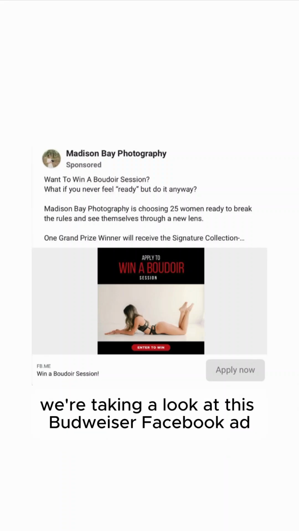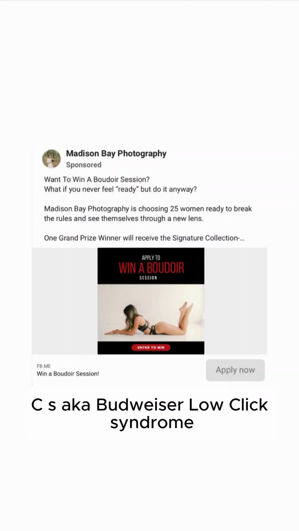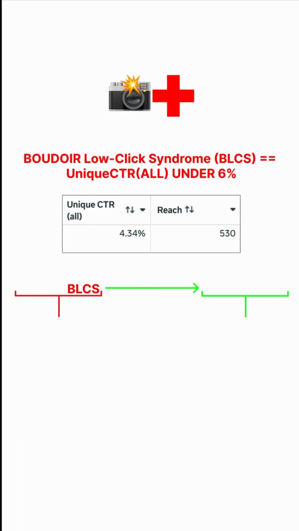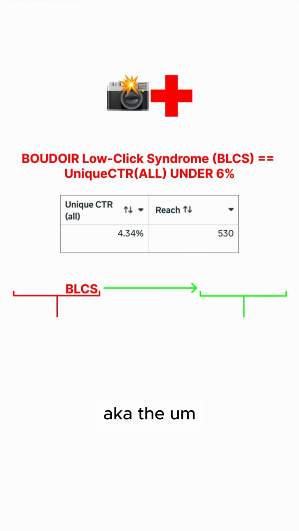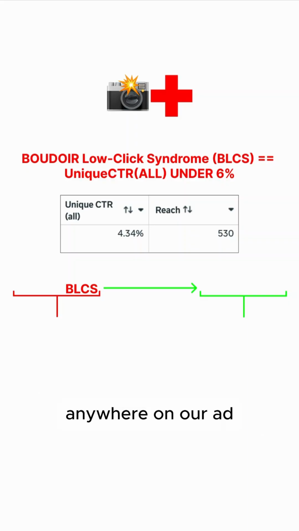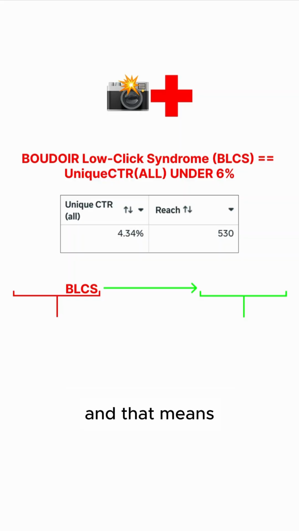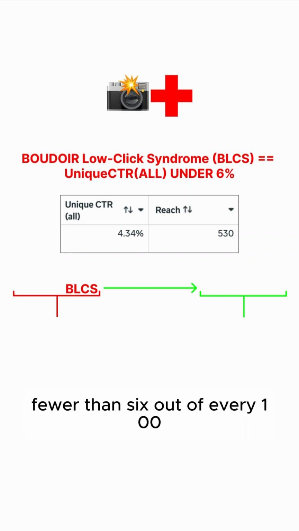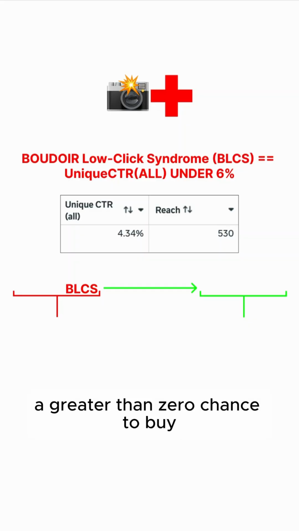All right, y'all, we're taking a look at this Boudoir Facebook ad. Going to diagnose it, see if we believe it has BLCS, aka Boudoir low click syndrome. So BLCS is when the unique CTR on our Boudoir Facebook ad is under 6%, aka fewer than 6 out of 100 women are clicking anywhere on our ad. That means our ad is entering fewer than 6 out of 100 women's brains, and that means fewer than 6 out of every 100 women that see our Boudoir Facebook ad have a chance, greater than zero chance, to buy.